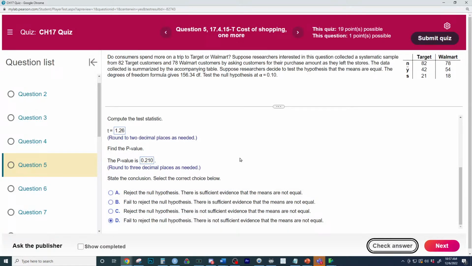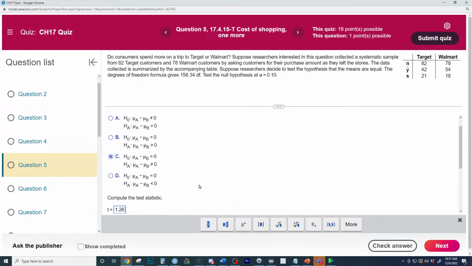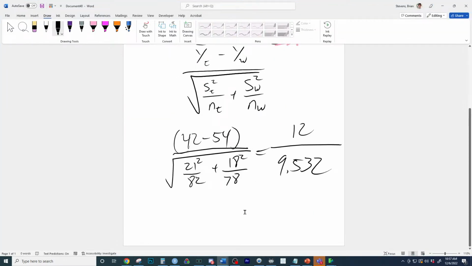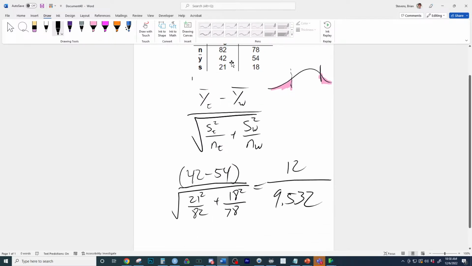What in the world? Oh, no. What did I do wrong? Did I put the maths in wrong? Wow, that's the worst I've done on a problem in a long time. Wait, does it say they want to see if the means are equal? Where did I do maths wrong? This means we did the maths wrong. So let's look at the numbers here again.